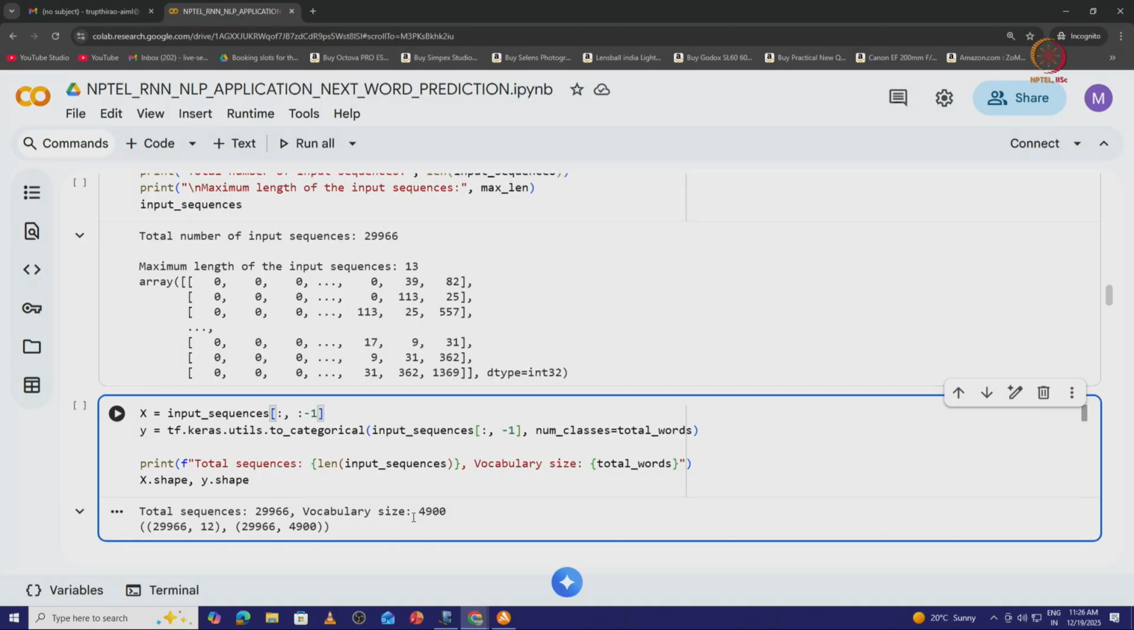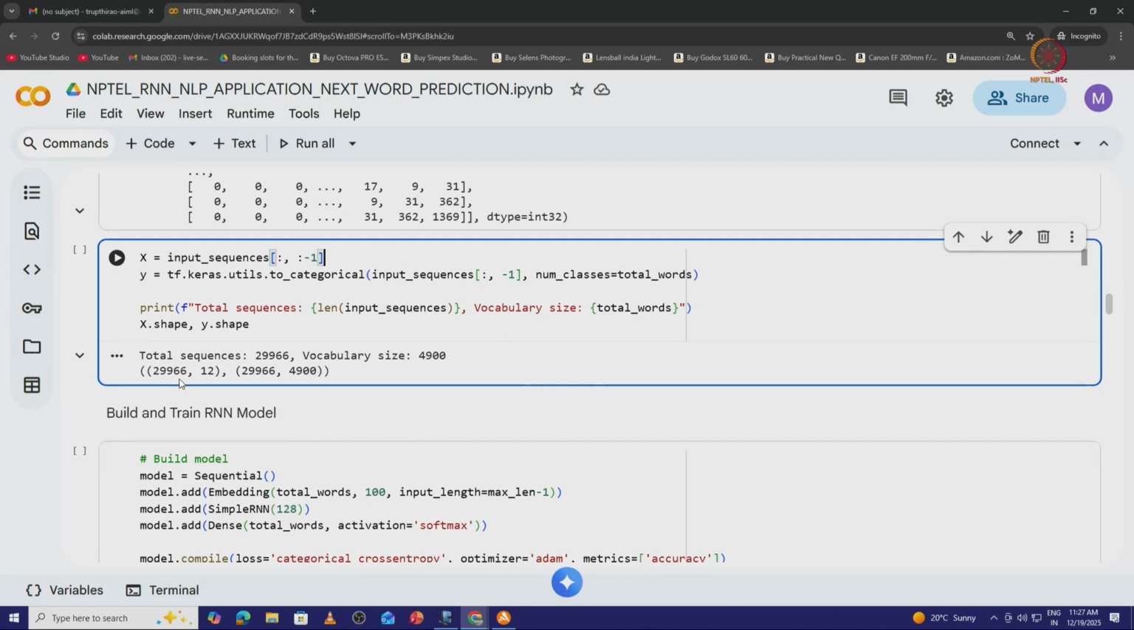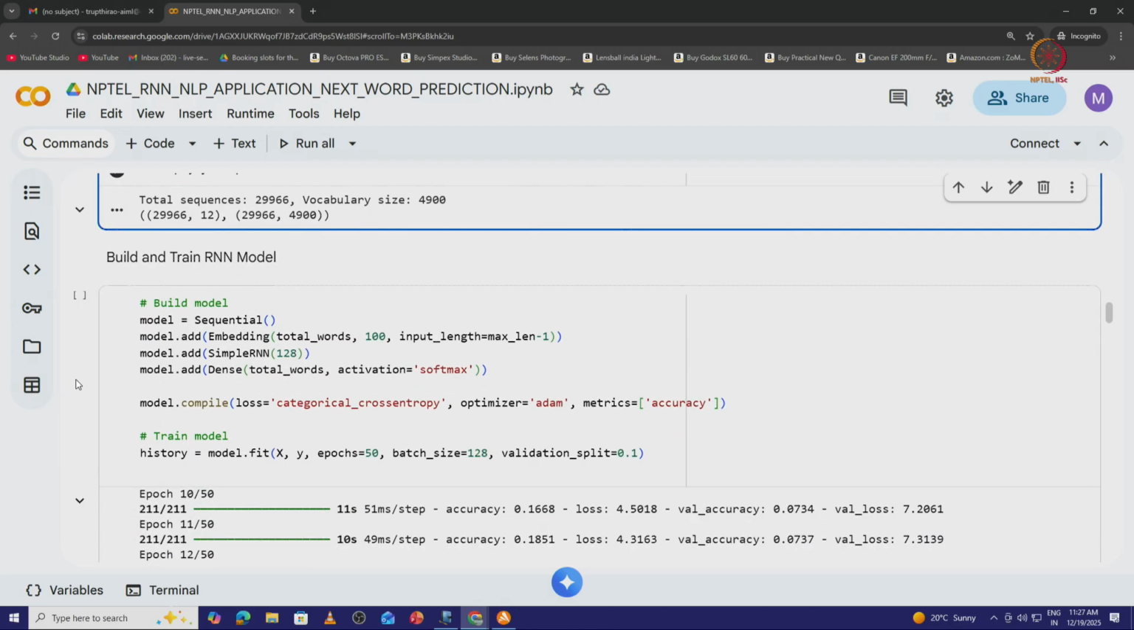Vocabulary size is the total number of words present in my corpus, which is 4,900. Now we see the x and y shapes. We have these many sequences and 12 columns in x. We have the same number of sequences in y, but 4,900 different columns, which is the number of classes we have in the data set. So once we are ready with the input features x and y, we give this data set to the model.